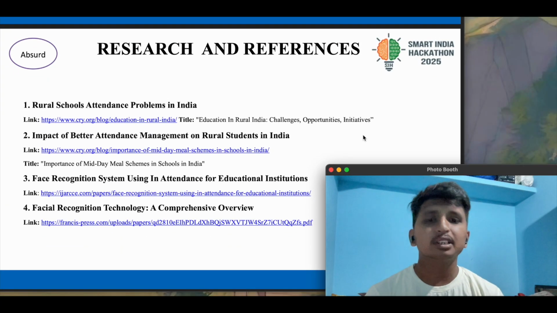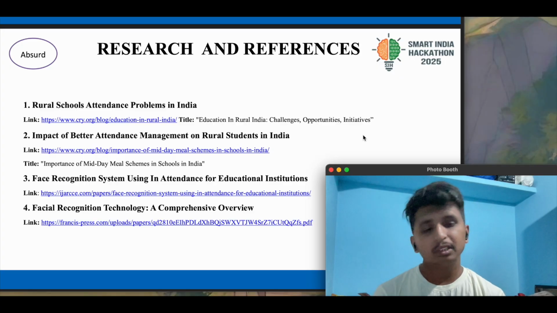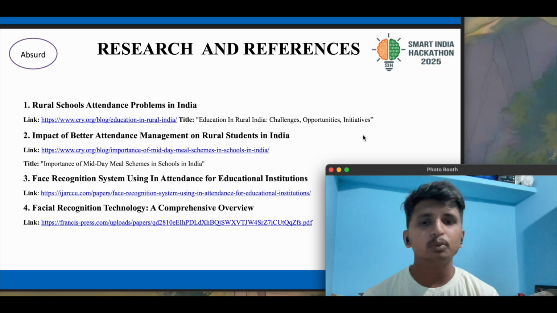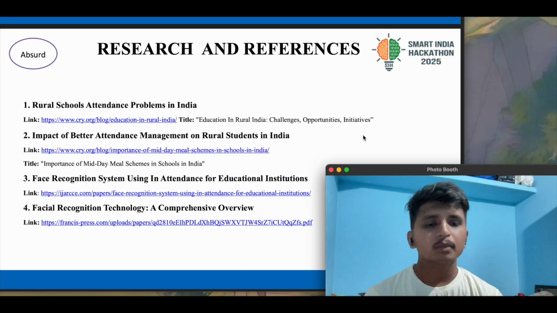And these are some of the research and references. We have gone through various articles where they have reported about the rural schools' attendance problem, and coming to the technical part, the facial recognition and the more specific model which we have mentioned have also been researched properly.